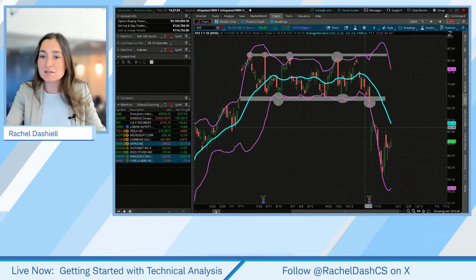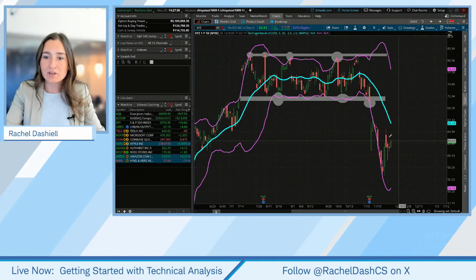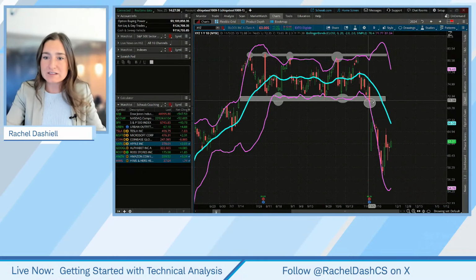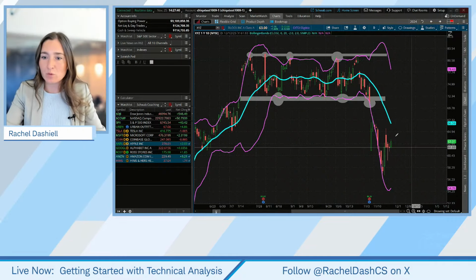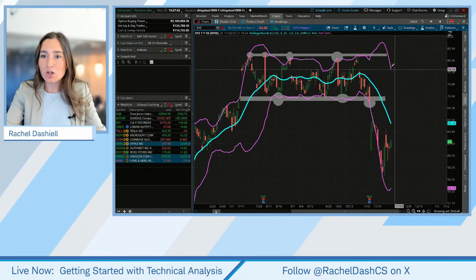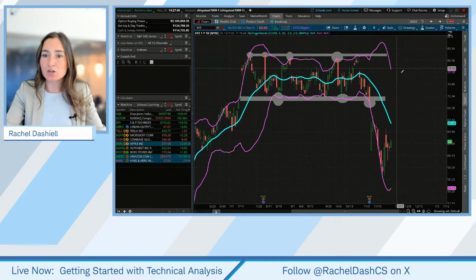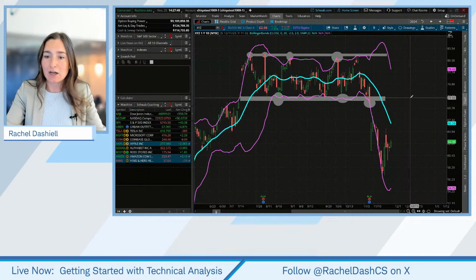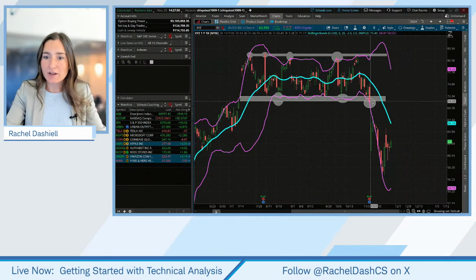So that would have given us that signal back then. We don't have a signal now. If we did take that short, we would be looking for a close or a move beyond the upper Bollinger Band to close out our short for the breakout strategy.